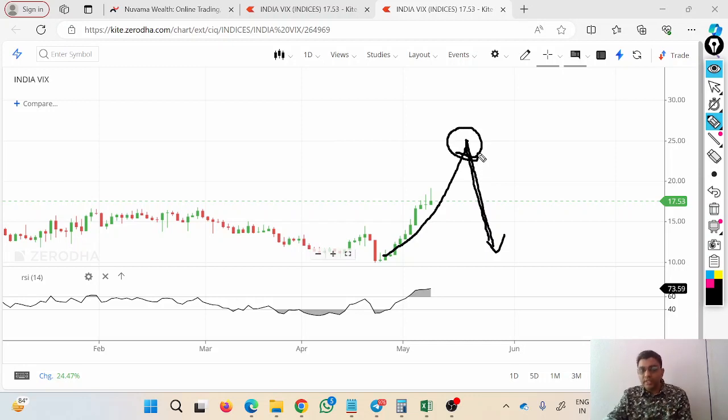Which option to sell, what to sell, in which expiry to sell, I can't tell you right now because this is not a strategy session. I can give you just one hint. I will try to sell the options for the far away expiry, for December expiry or for next year expiry. This is what I will try. And I will buy the hedges for the weekly contract.